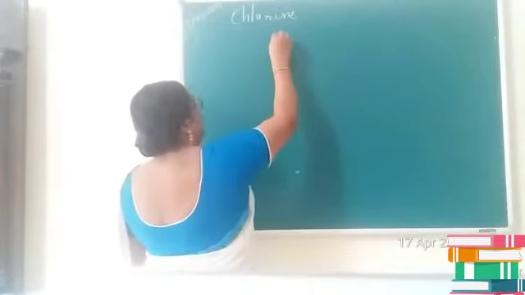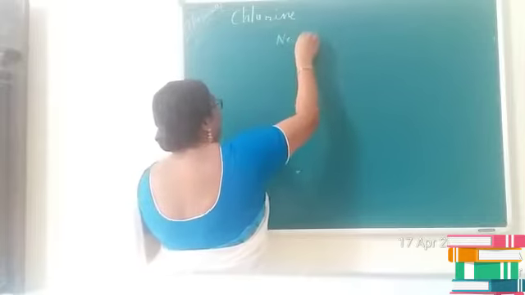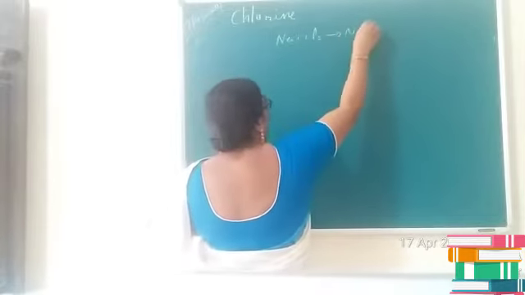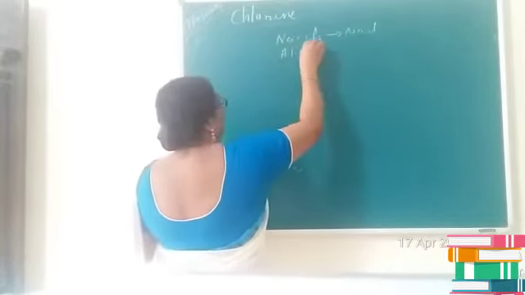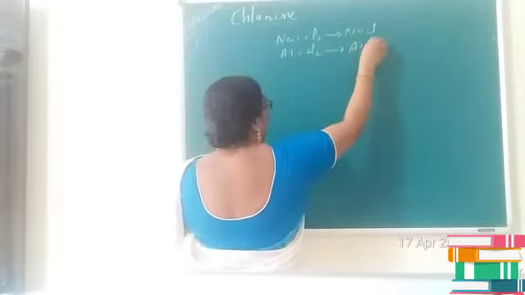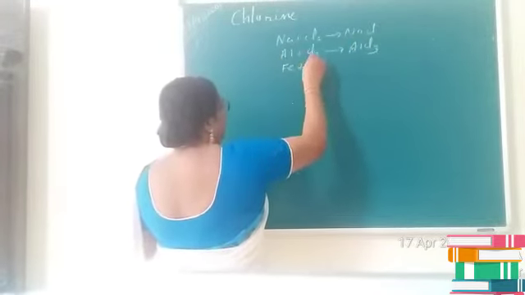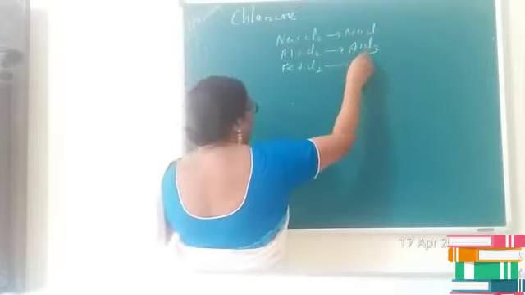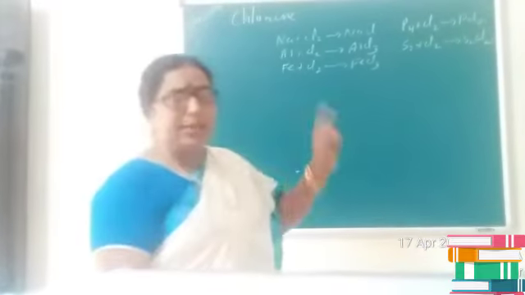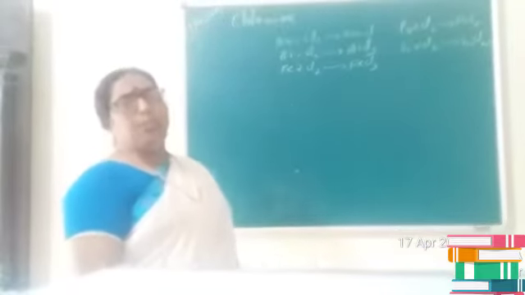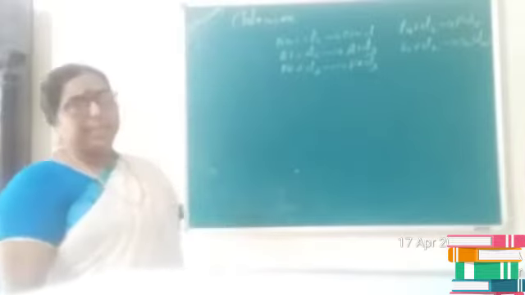For example, sodium reacts with chlorine and produces sodium chloride. Aluminium reacts with it and produces aluminium chloride. Fe reacts with chlorine and produces ferric chloride, FeCl3. Phosphorus reacts with chlorine and produces PCl5. Sulfur reacts with chlorine and produces sulfur monochloride. Is it clear? Here you can see that chlorine reacts with both metals as well as non-metals.